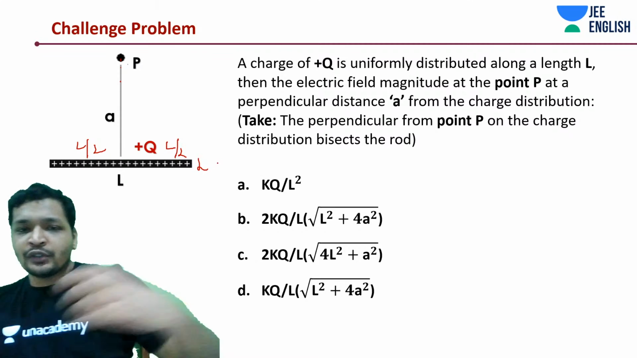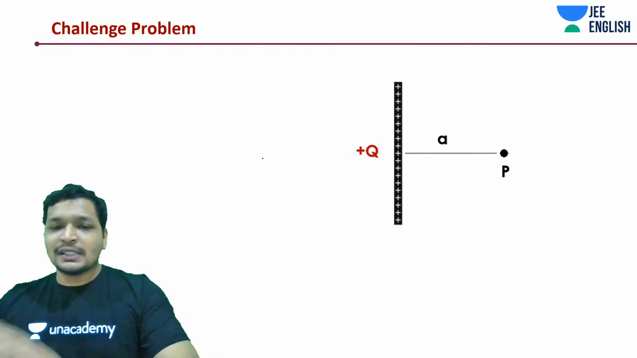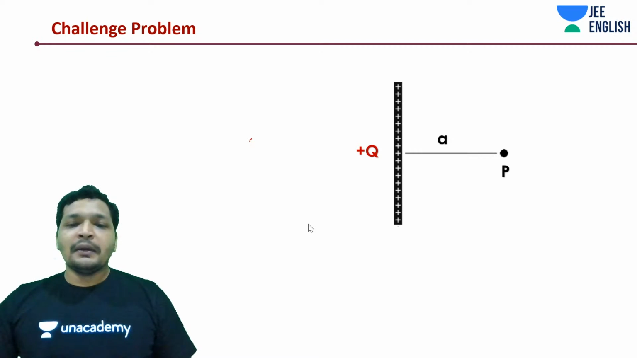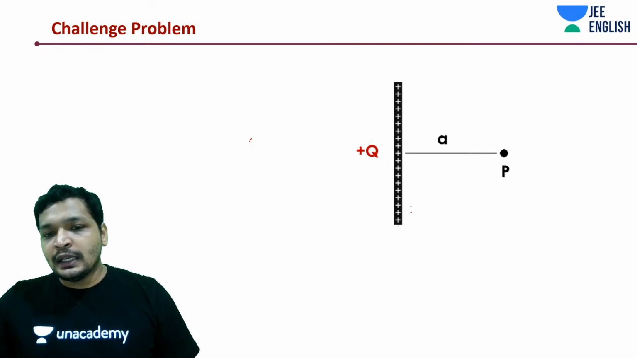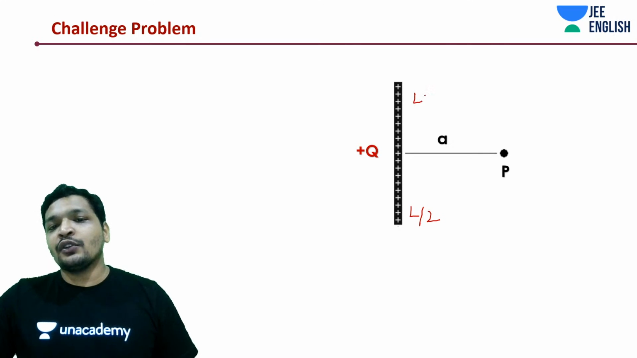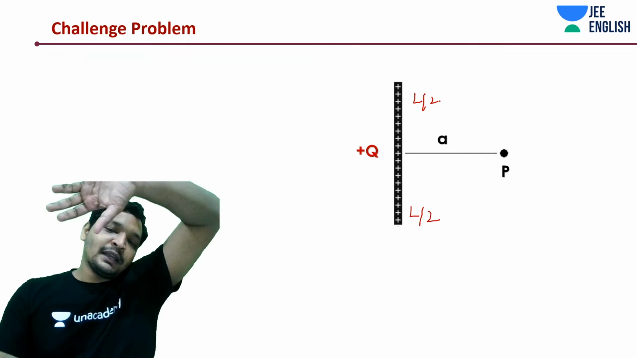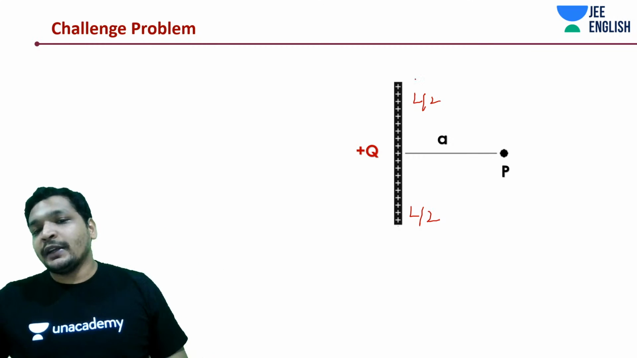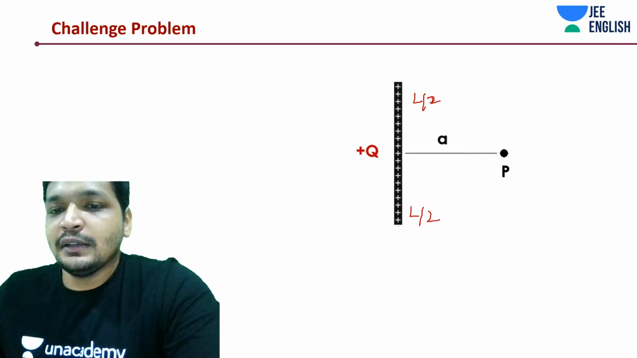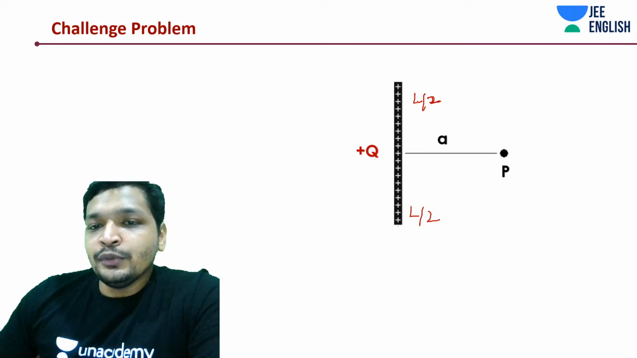Alright, let's get into the problem then. Simple problem, same concept, no difference. But let me tell you something amazing about this problem. Here it is, length L by 2. I've just rotated this image by 90 degrees to understand it better. So this is L by 2, this is L by 2.